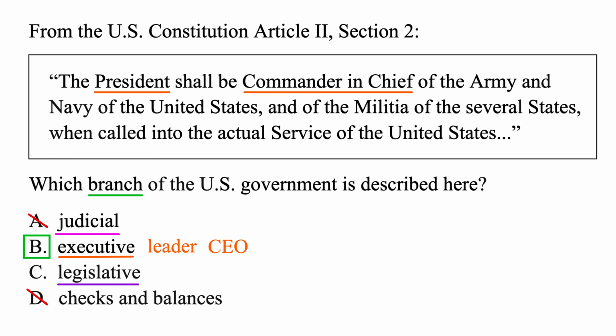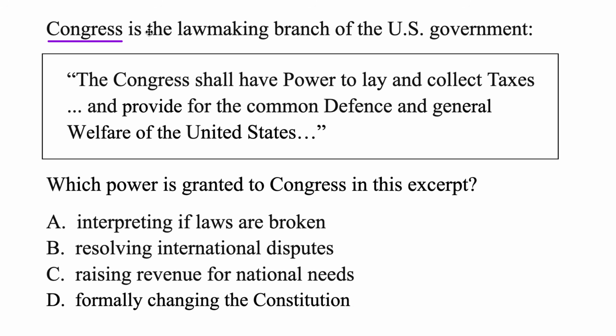What's that all about? This tells us Congress is the lawmaking branch of the U.S. government. So the branch of government in charge of making laws, that's what Congress is a part of. And another name for that is the legislative. All right, but the question here is which power is granted to Congress in this excerpt? Let's go ahead and read it and see. The Congress shall have power to lay and collect taxes. So one of their powers looks to be collecting taxes. What else? And provide for the common defense and general welfare of the United States.